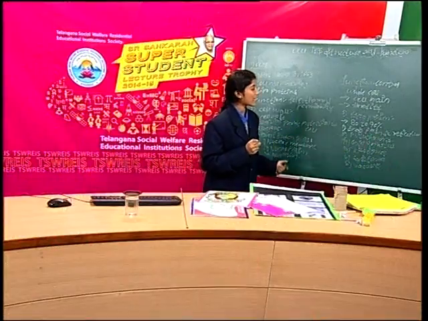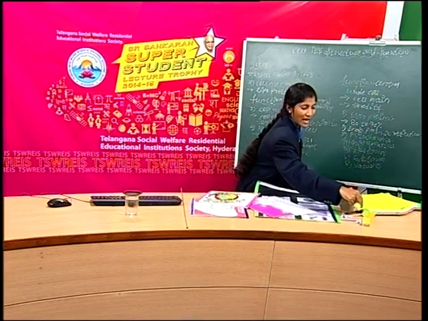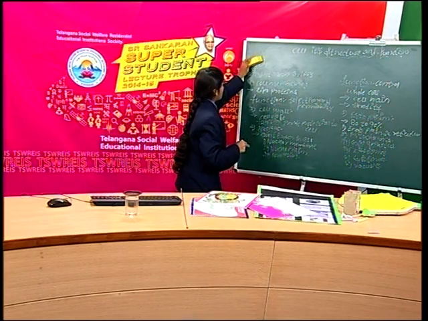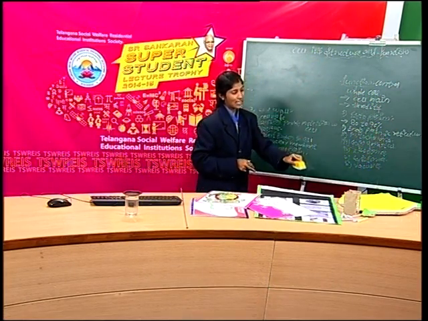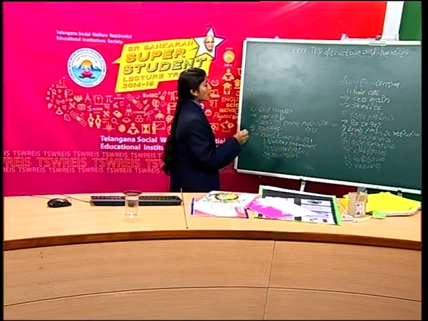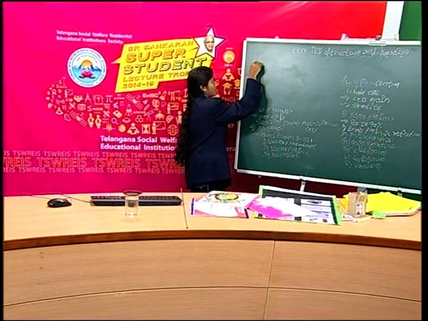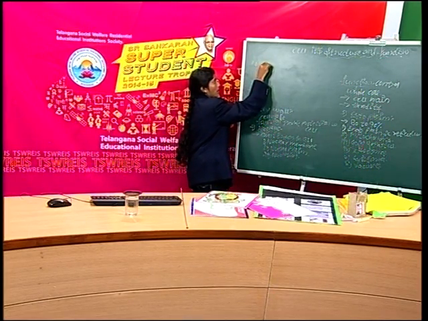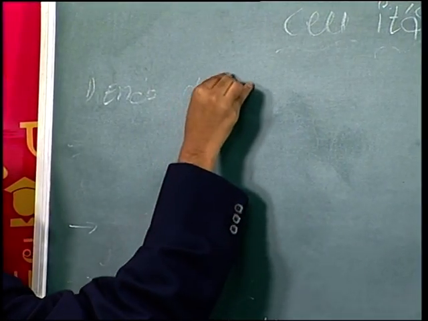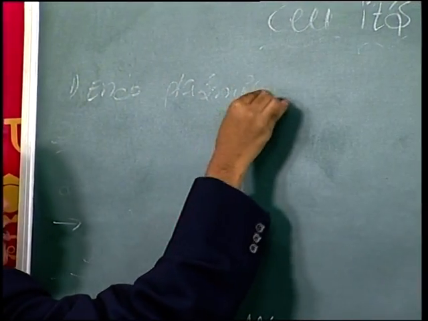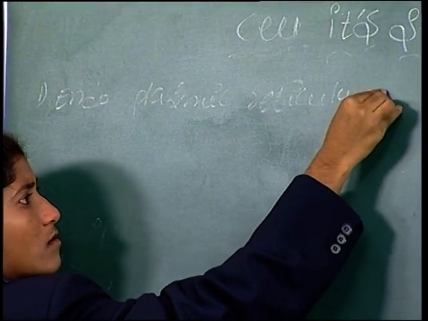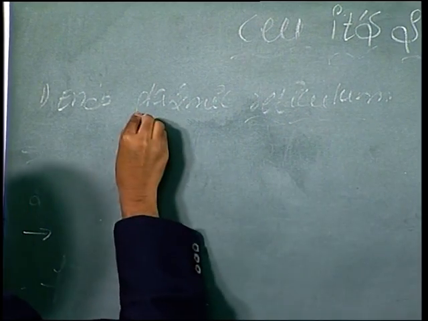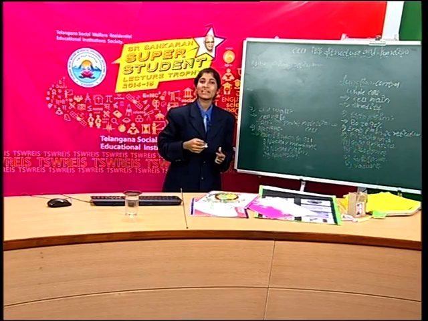What is the first one here? Endoplasmic reticulum. Now, let us see the endoplasmic reticulum.